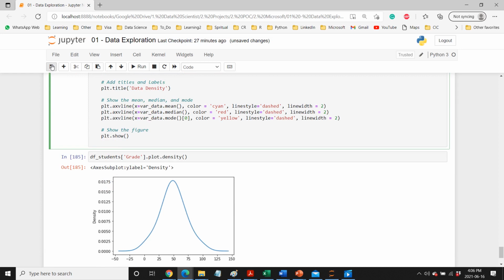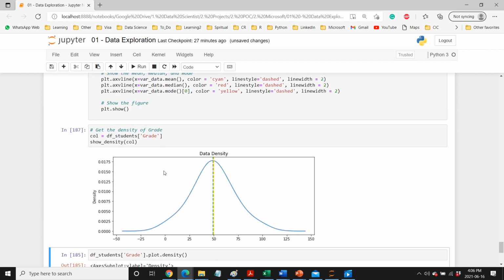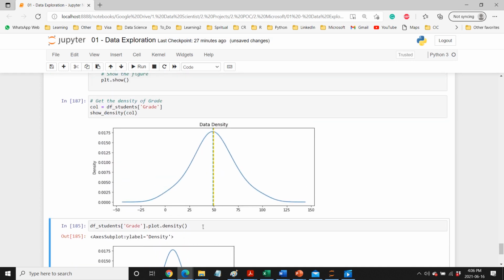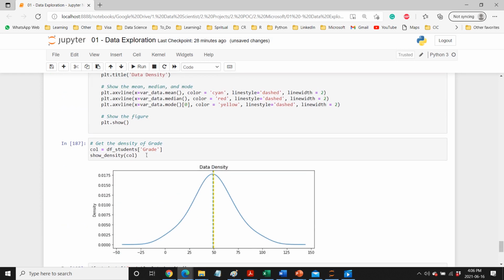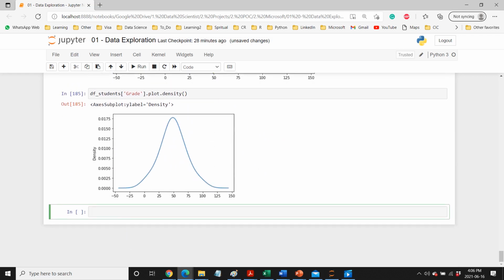Okay, and now if we run the same thing here in this case, I just run that function, and now I'm passing this column into this show density function, and it is giving the same thing, but nice and clean with the title, column, and the mean and median showing in different colors. So that is basically what is happening. This is a reusable function which you can use for your analysis. This is a univariate analysis because it will take one variable at a time, process that one variable, and then create these graphs. Okay.